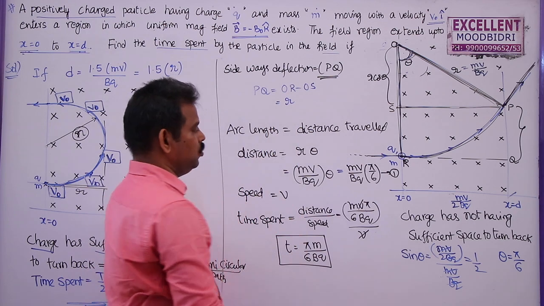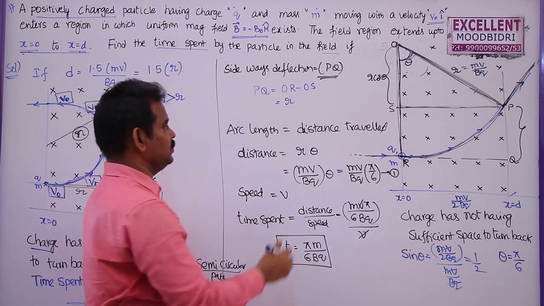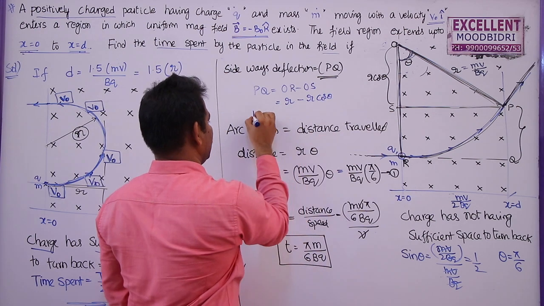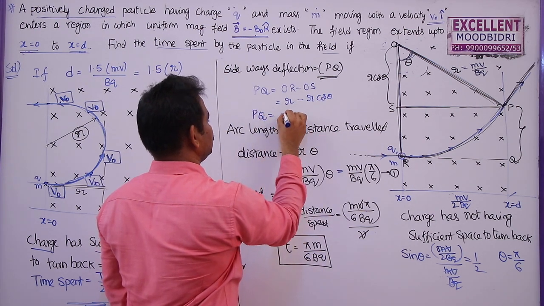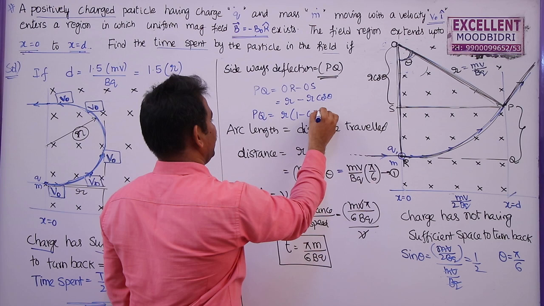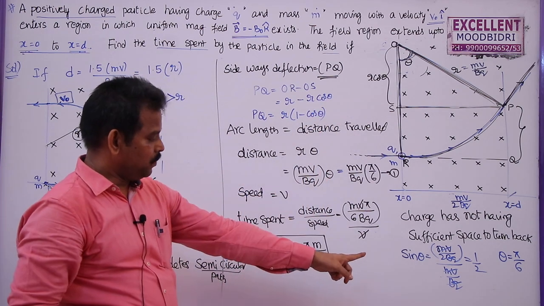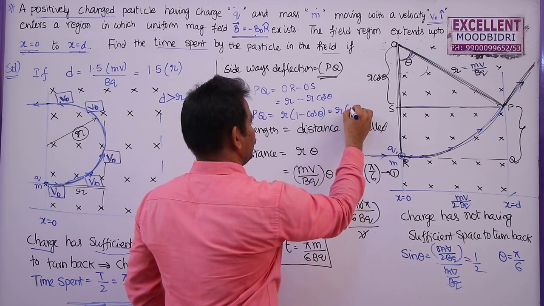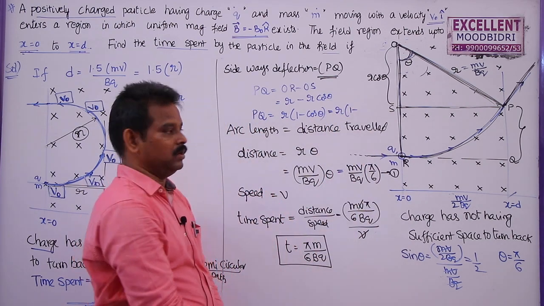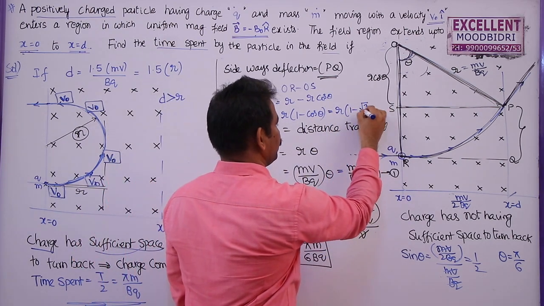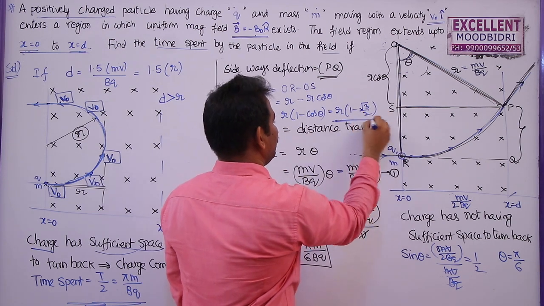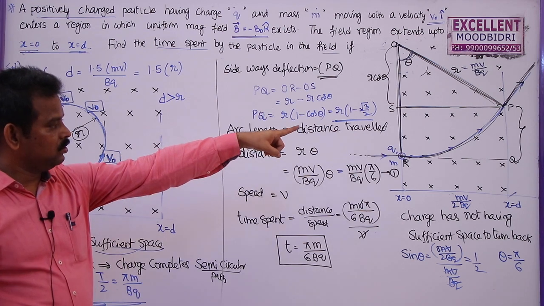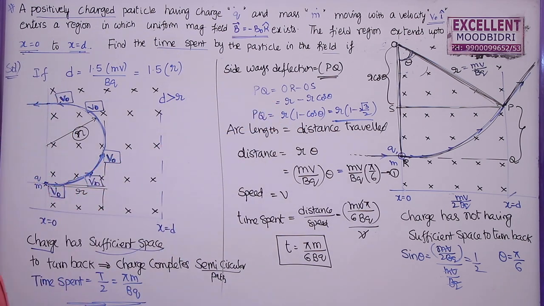OR is the radius that I already wrote, minus OS, which is r cos theta. So the sideways deflection is given by r of 1 minus cos theta. In this problem I found theta as pi by 6, so this becomes r of 1 minus cos pi by 6, that is root 3 by 2. This is the sideways deflection produced before the charged particle leaves the magnetic field.